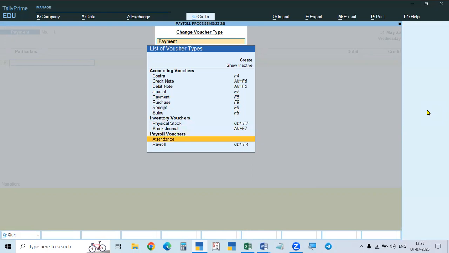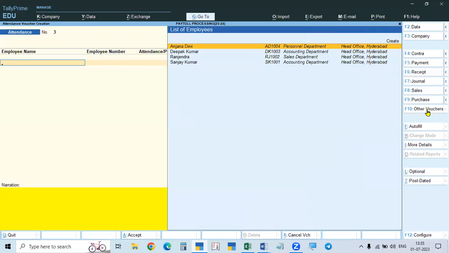For this attendance, there is no shortcut key. That is why you have to go there, F10, and select this for attendance. See, all the employees are there. For each employee, we can give manually what are the present days, what are the absent days, and what is the overtime work.